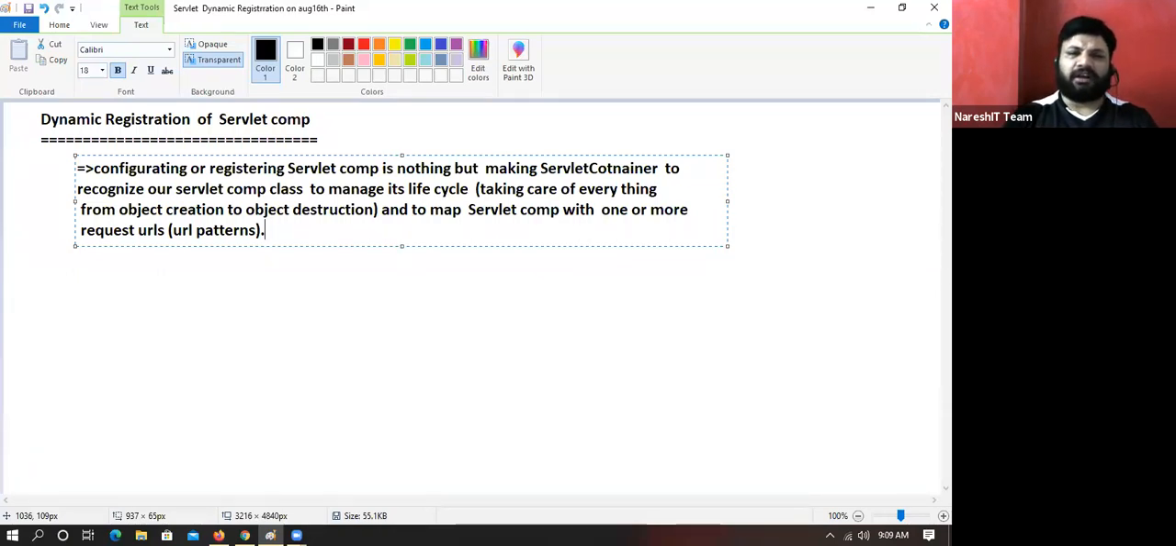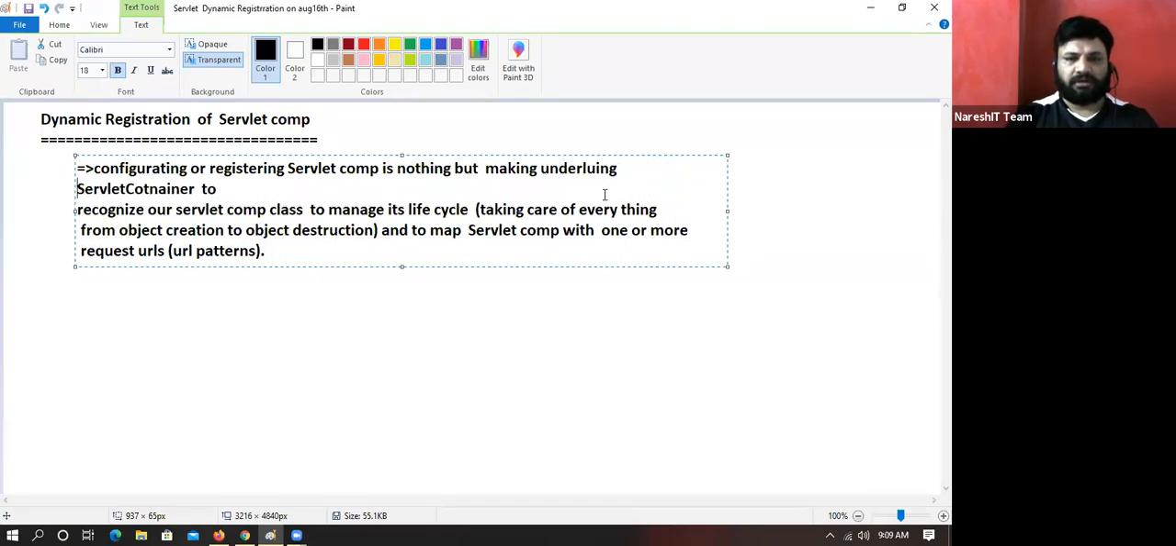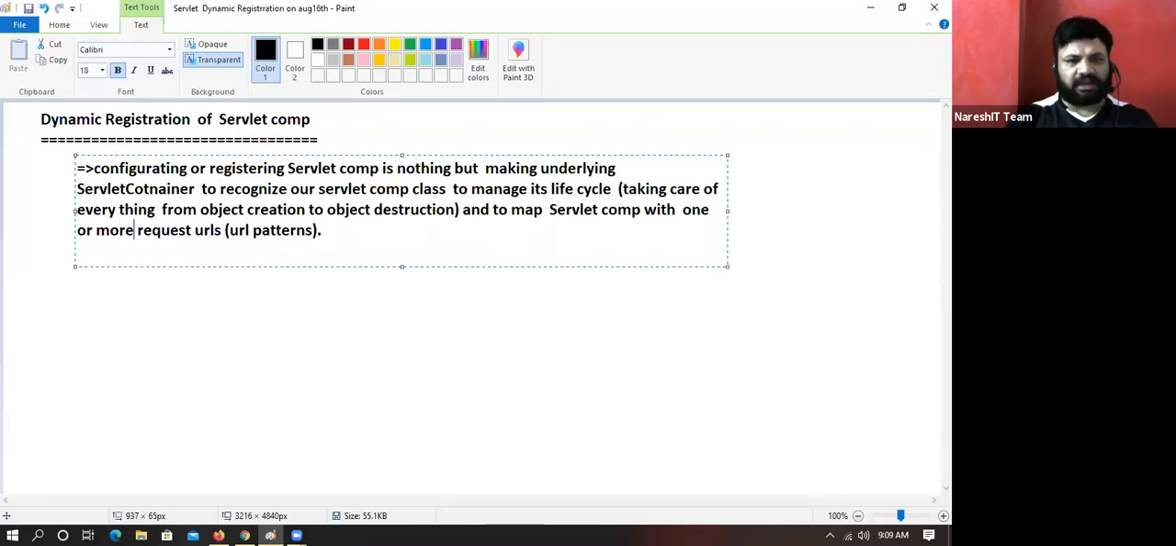Configuring or registering a servlet component is nothing but making the underlying servlet container, the server or container in which our servlet component is running, recognize our servlet component class to manage its life cycle, and to map, meaning link here, not Java collection, the English meaning of map, the servlet component with one or more request URLs, nothing but URL patterns. Are you understanding my point? This is the basic meaning.